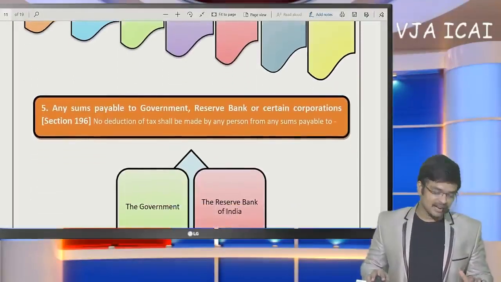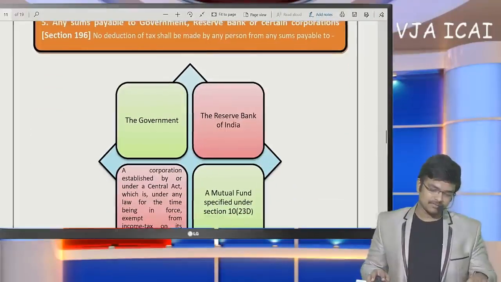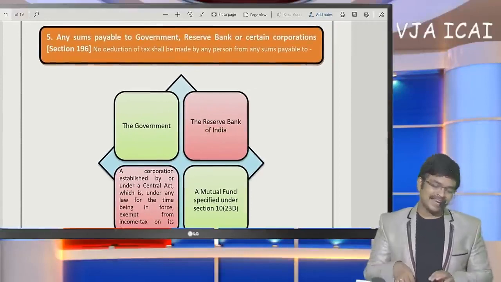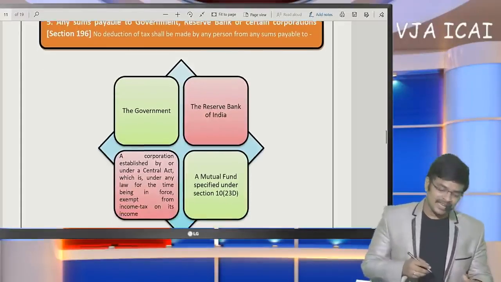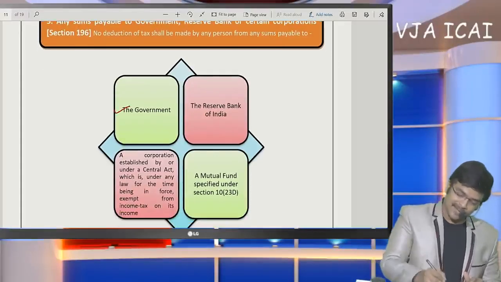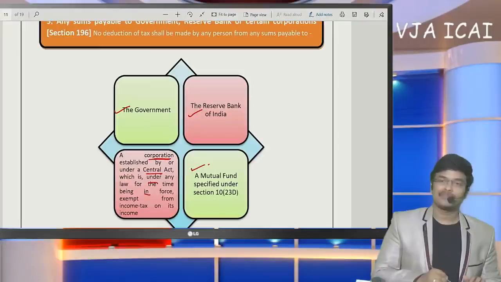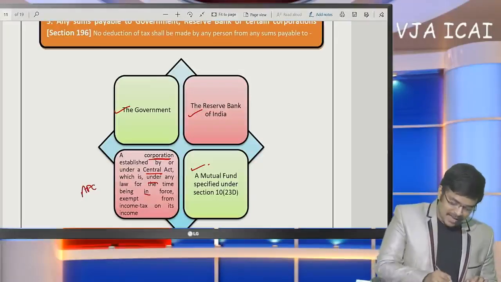Okay. Now in continuation of my discussion, section 196. On these payments, TDS need not be deducted when any sum is payable to the government or RBI or a mutual fund or any corporation established by the government. For example, APCRDA is a corporation established by the government.